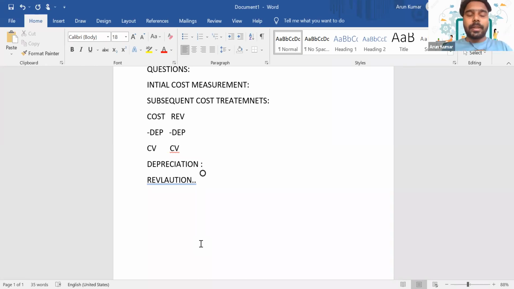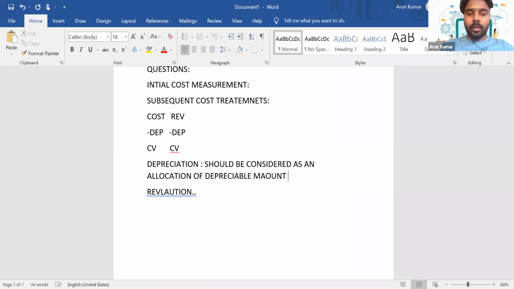So how long should we depreciate that asset? Is it for 5 years or for 20 years? Yes, we'll only depreciate for 5 years. So the depreciation should be considered as an allocation of depreciable amount to the expected useful life of the asset. Expected useful life.